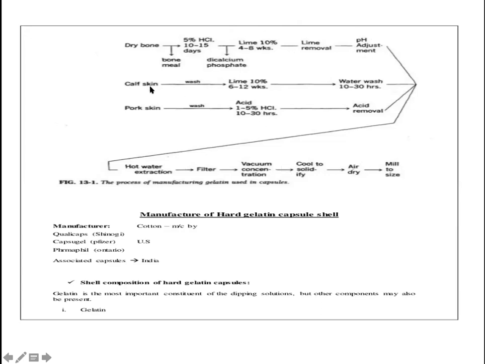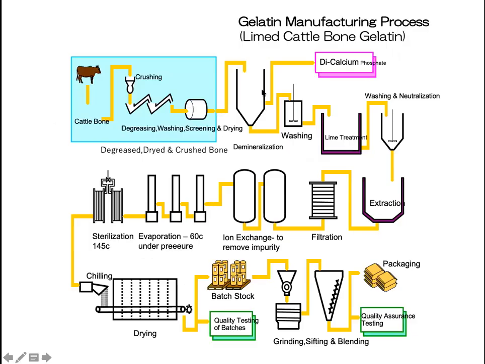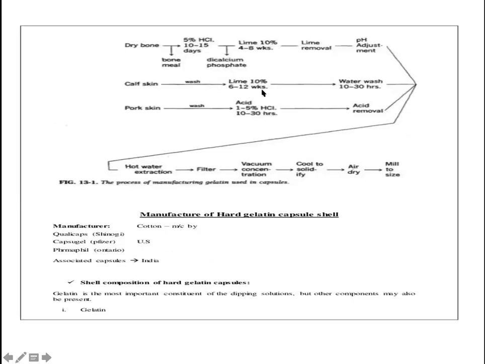And in the case of pig skin, I told you, we can prepare type A gelatin. In that, it will be treated with hydrochloric acid. Here you can see the time required is only 10 to 30 hours. So within a day, you can make it soluble in water. That is the advantage. As per the requirements, we'll go with type B or type A. It is a very short duration in which you can prepare it. That is the advantage in pig skin.